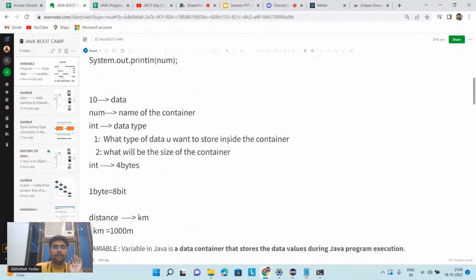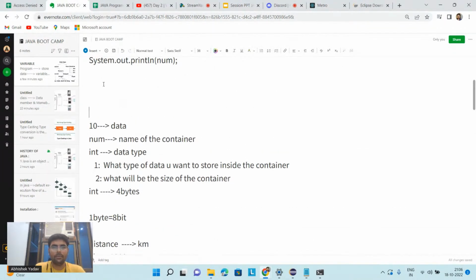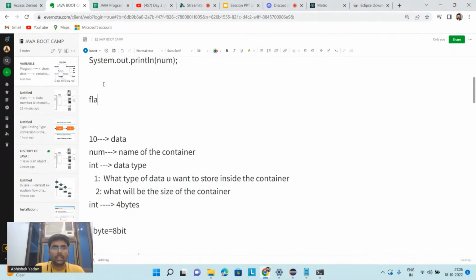If you are saying, I want to store float type of data, then first you have to write the data type here, float. Then the name of the container, here the name of the container is data, is equal to 1.234. Okay, this is your data here.